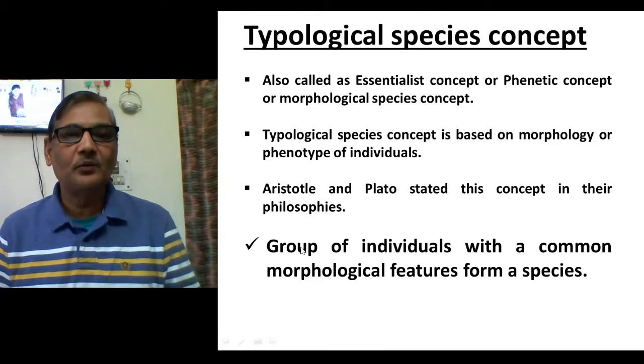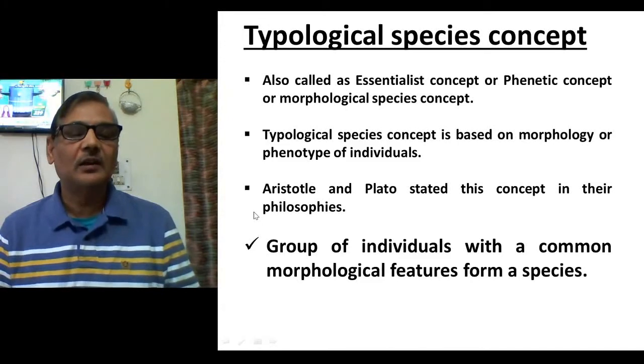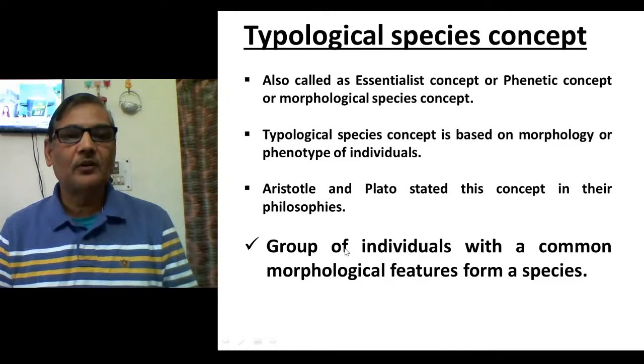So a group of individuals which have common morphological features form a species. This is the real definition of a species. If we consider the typological species concept, then this is the real meaning of it: a group of individuals which share common morphological characteristics form a species.